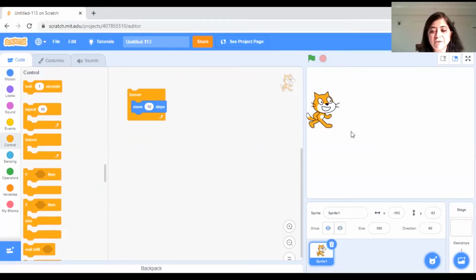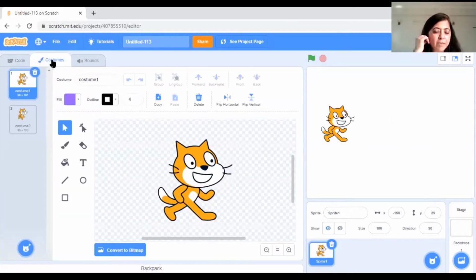So that's another question I'm going to ask you. But for now, we will wait here and I'll show you some more things for this particular motion, right? Let's examine costumes. Now let's see what's happening. You have this costume and then you have this costume.